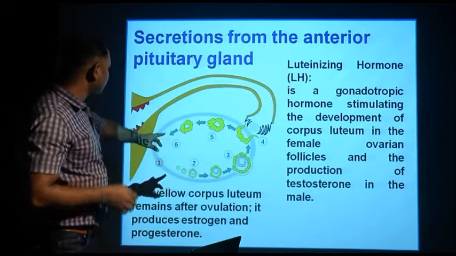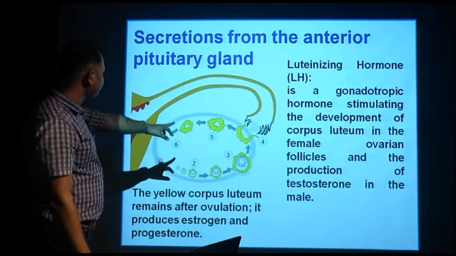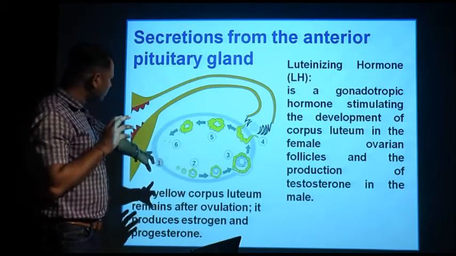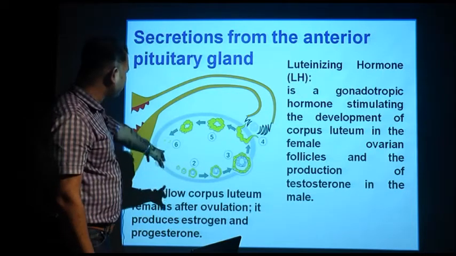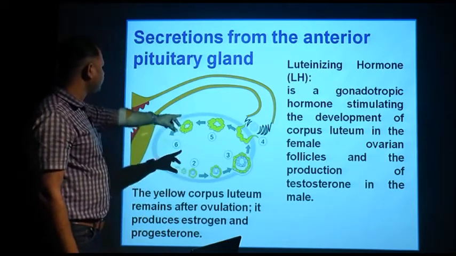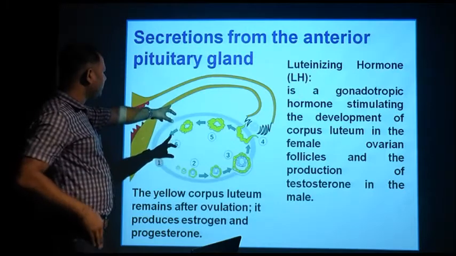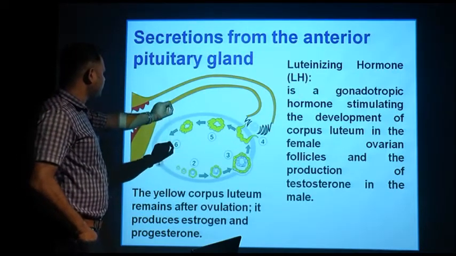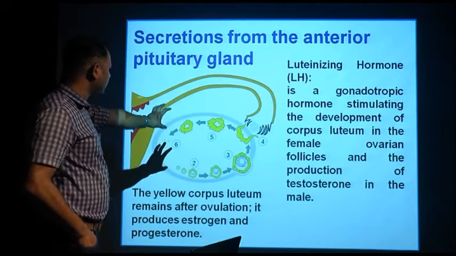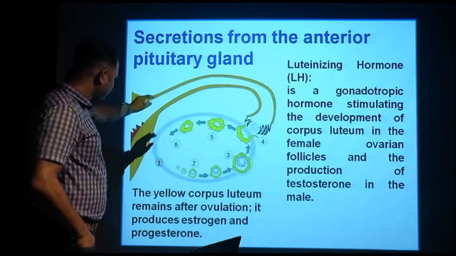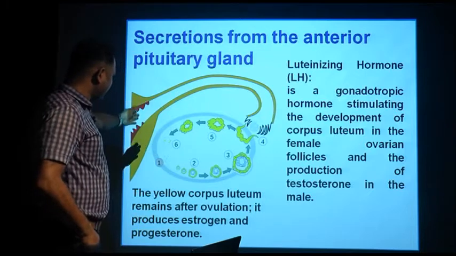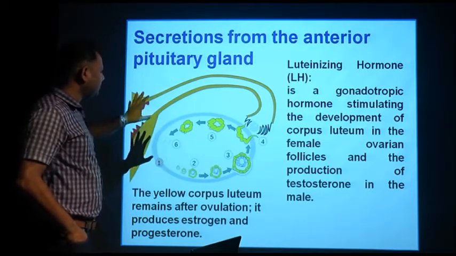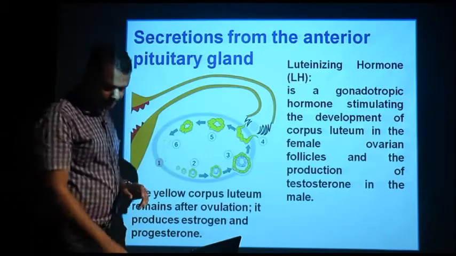In this diagram, you can see it is a cyclic process of how these Graafian follicles, or the female gamete, develop inside the ovary. After ovulation, the yellow antrum-shaped structure which is present is known as the corpus luteum. They gradually deteriorate and vanish, but luteinizing hormone maintains it and helps in the production of progesterone.